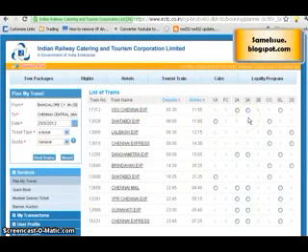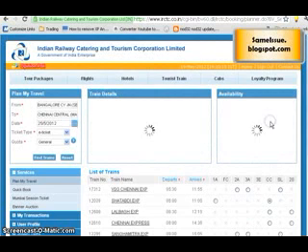So here you will find the list of the trains which are available from Bangalore to Chennai on 25th. You can see all the classes here, what is available in that train and what is not available. For example, let's say Shatabdi Express. In Shatabdi, first class AC is available and chair car is available. Only these two classes are available. Let's see the availability and book the tickets. Let's click on the class in which you want to travel. Let's say I want to travel in chair car.